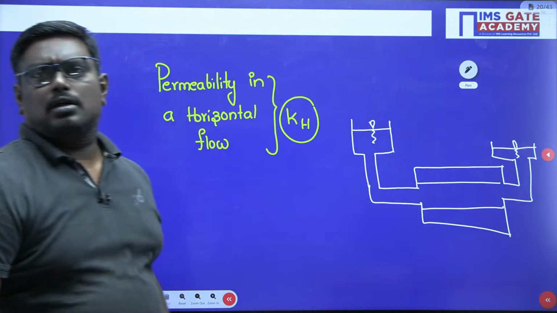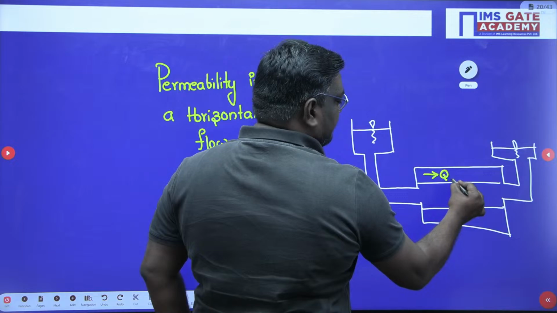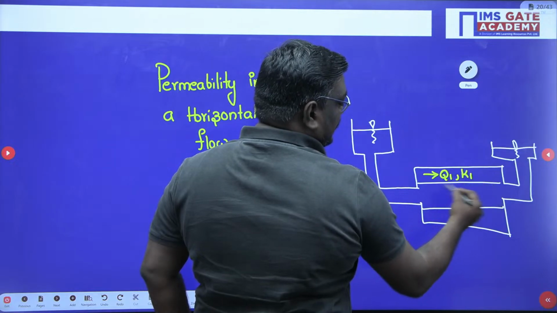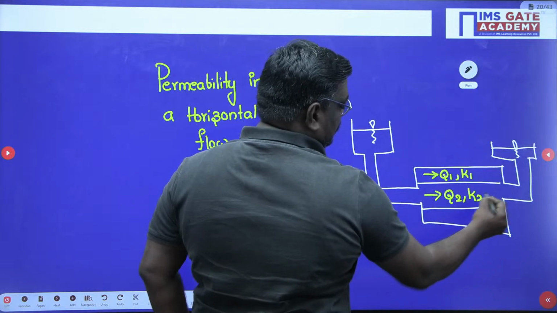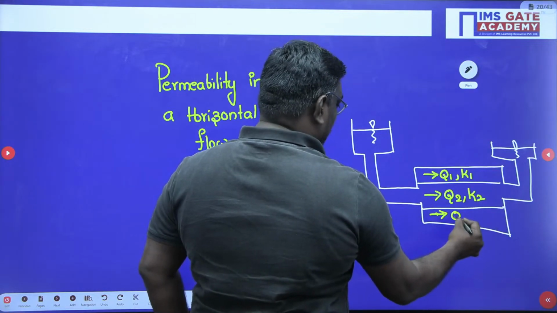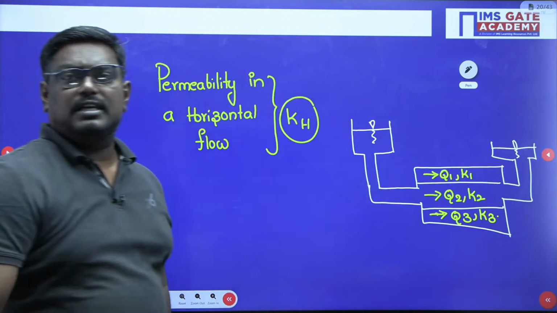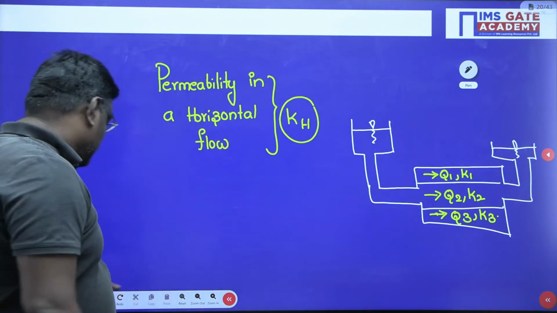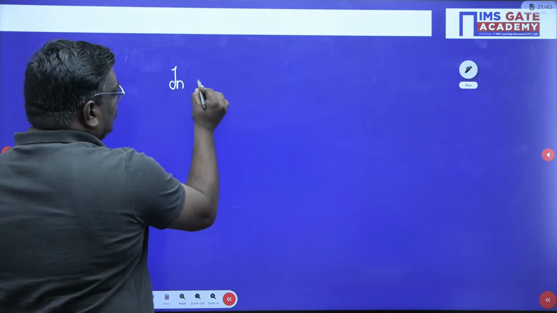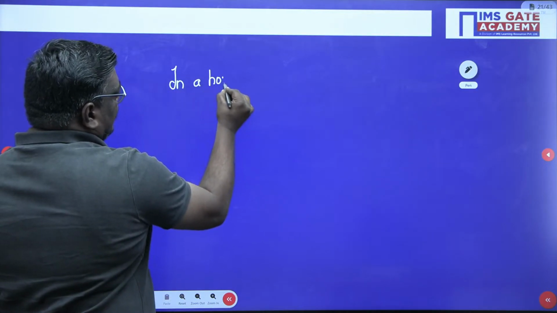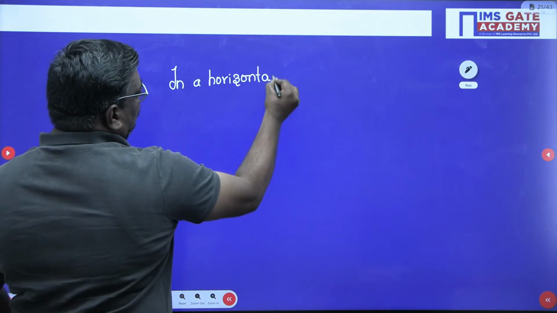You have a discharge Q1 and K1 is the permeability. Here we have Q2, K2. Here it will be Q3, K3. Now, my dear students, if you consider a parallel flow or a horizontal flow, let me tell you one important thing, you might be knowing this also.